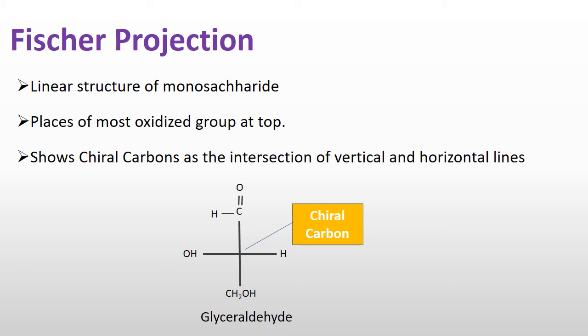Instead of that, in Fischer projection we draw horizontal and vertical lines, that is, a plus sign. In this structure the more oxidized group is at the top. So Fischer projection is a linear structure in which we draw vertical and horizontal lines instead of carbon atoms, and the more oxidized group is at the top of the structure. This is about Fischer projection. Now we will see the Haworth projection.